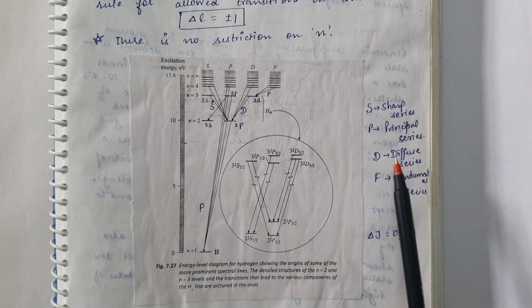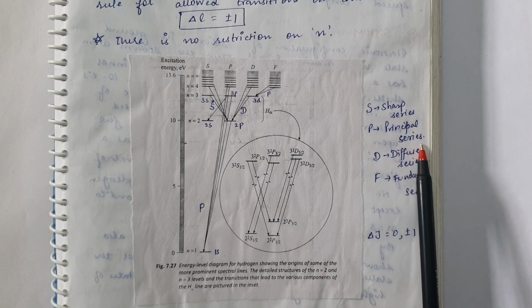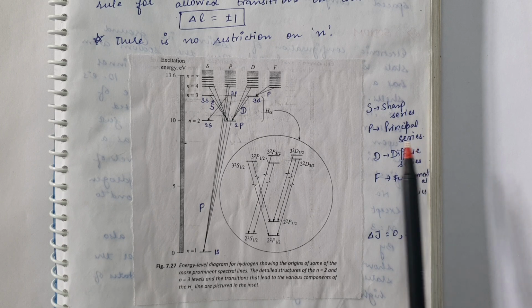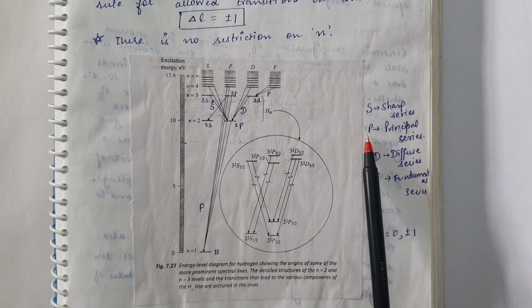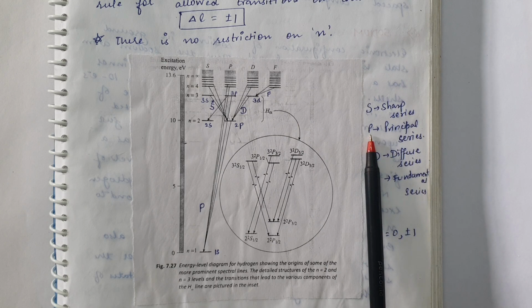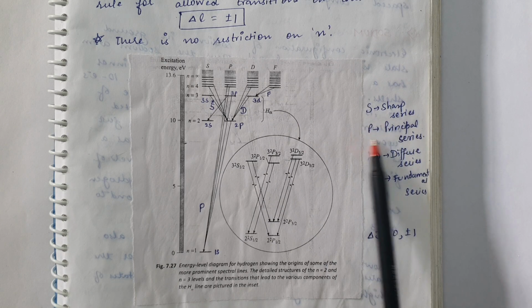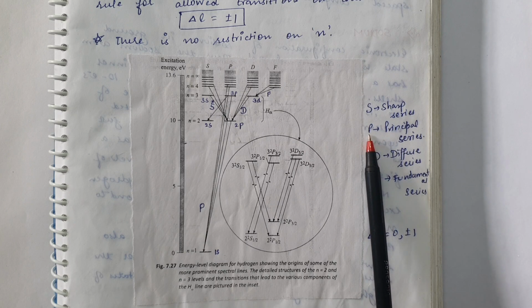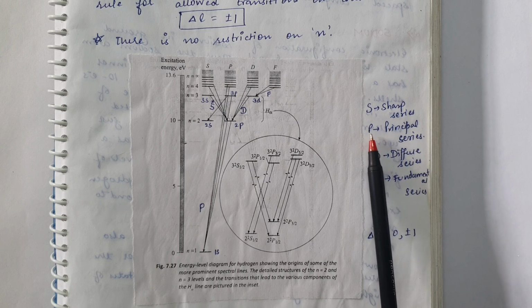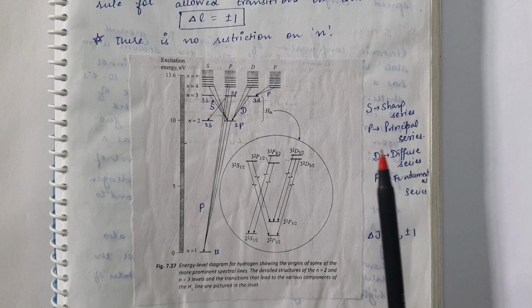Then next comes the principal series. What are the transitions included in the principal series of the spectrum? In the principal series, the electron will be present in any higher p state. And if the p state is the higher state, then from that p state the electron can only jump into an s state, because we know that an emission spectrum arises only when the electron jumps from higher states to lower states.